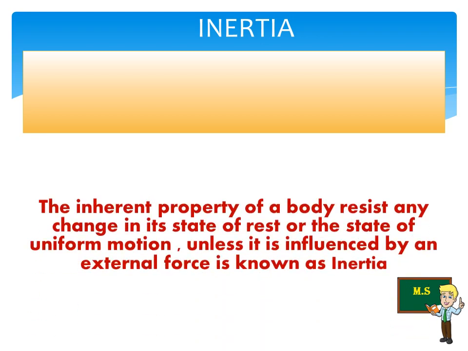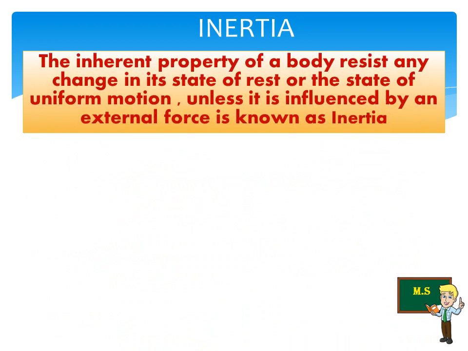See, I want to explain some examples about inertia. While traveling in a bus, when a sudden brake is applied, the upper part of our body leans in the forward direction. Similarly, when the vehicle suddenly moves forward from rest, we lean backward. This is because our body would like to continue to be in its state of rest or state of motion, which is called inertia. Let me give the explanation for inertia.